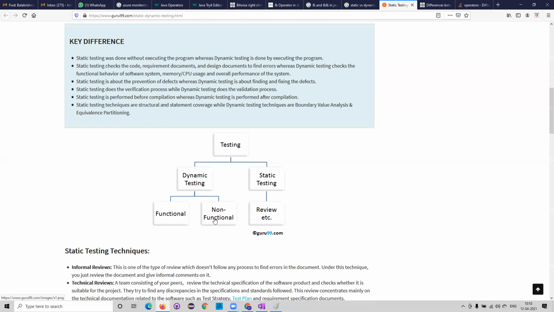Who does the functional and non-functional? QA will not do the functional and non-functional? Yes, they do. They will do that.